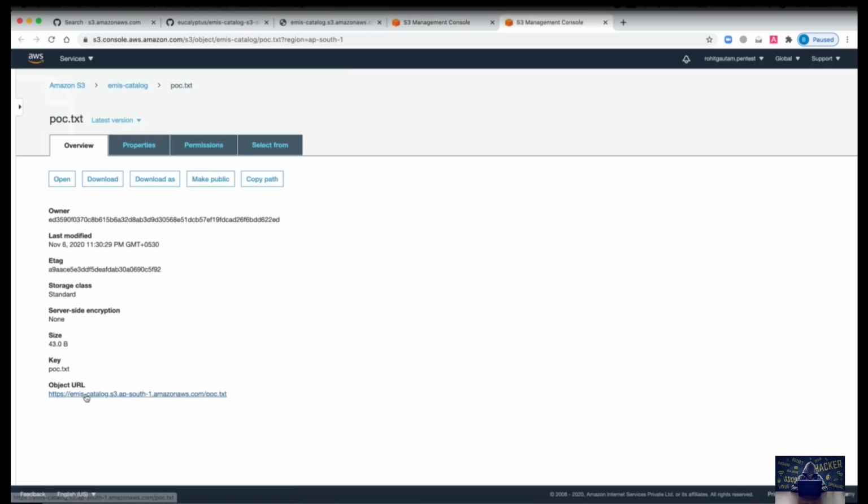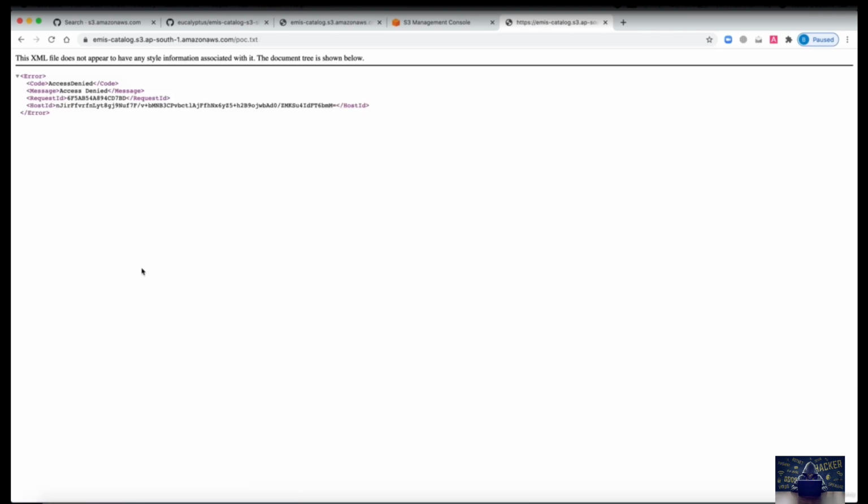You can see my file is successfully in the bucket, and you can see the bucket URL given over here. This is exactly the same as what we got in our previous Facebook video. The object URL is ms-catalog.s3.ap-south-1.amazonaws.com/poc.txt. Let's try to open it.